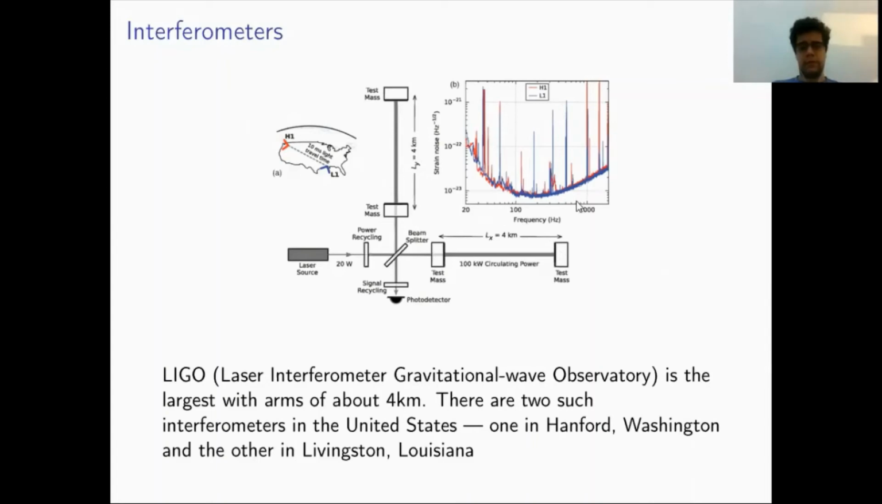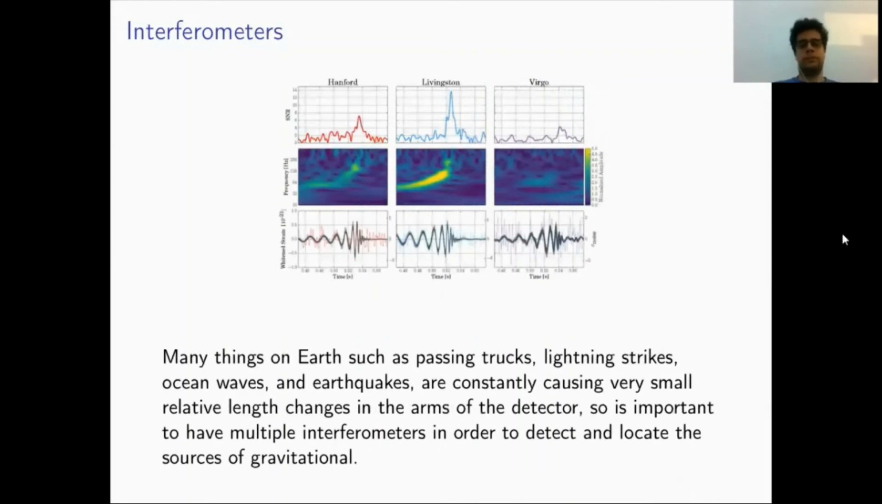The problem with the sensitivity is that they will receive a lot of noise because they will perceive the passing trucks, lightning strikes, earthquake. So in order to reduce this noise, the interferometers have, well, a lot of advanced technology, but they also use the information of different detectors in different areas. So if a gravitational wave passes, the detectors will receive the same information with a small time difference, and they will be able to discard the noise.